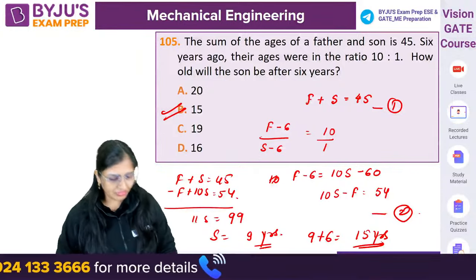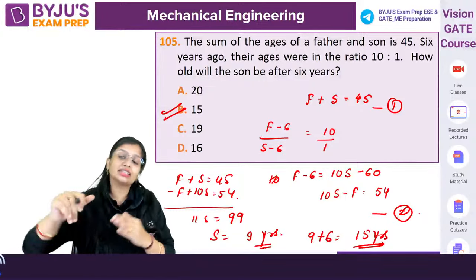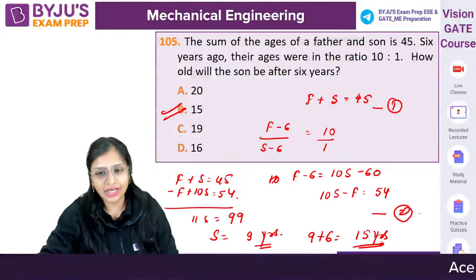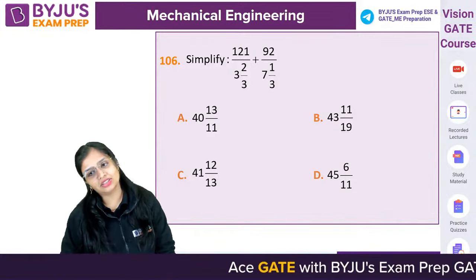20 कैसे आ गया? 15 आएगा, 15 years आएगा because son's age is currently 9 years and it is asking after 6 years. Okay, now next question. You have to simplify this.